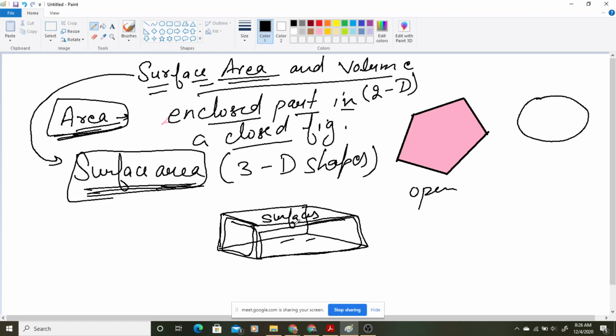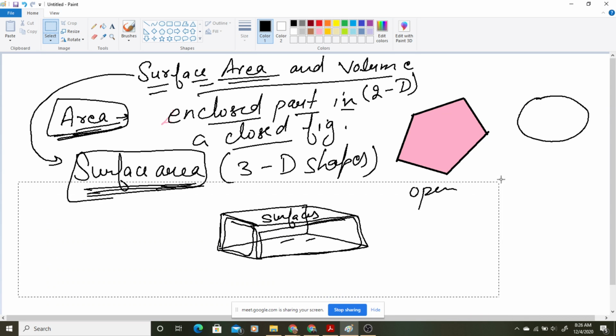Surfaces are these parts of a 3-dimensional figure, and how much they enclose is what? Their area. Okay, so we will be discussing about surface area of different kinds of 3-dimensional figures here. हम अलग अलग टाइप की 3-dimensional figures के surface area की बात पहले करेंगे इसमें. So let us start with it.